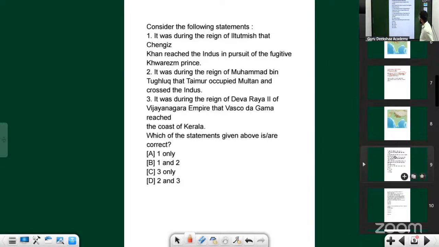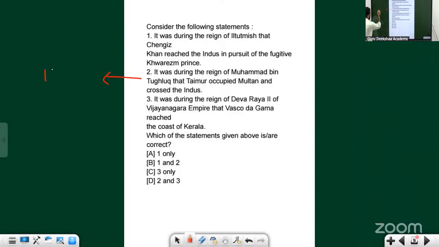It was during the reign of Iltutmish that Genghis Khan reached the Indus in pursuit of a fugitive Khwarizmi prince. Correct? It was during the reign of Muhammad bin Tughlaq that Timur occupied Multan and crossed the Indus. What is the time period of Muhammad bin Tughlaq? 1351. When did Timur attack India?